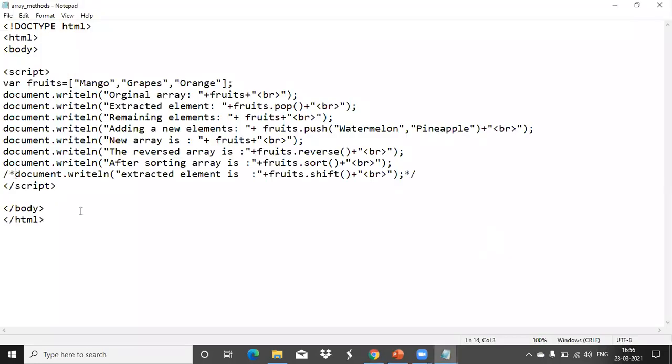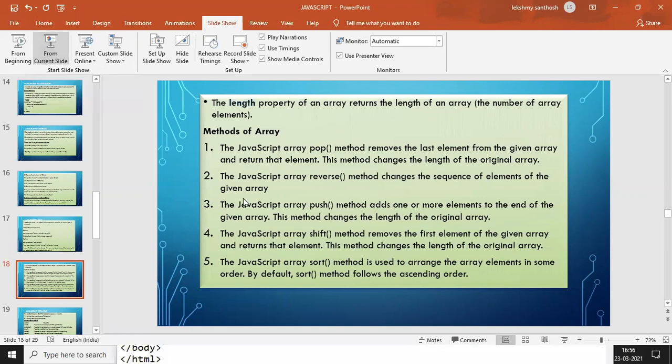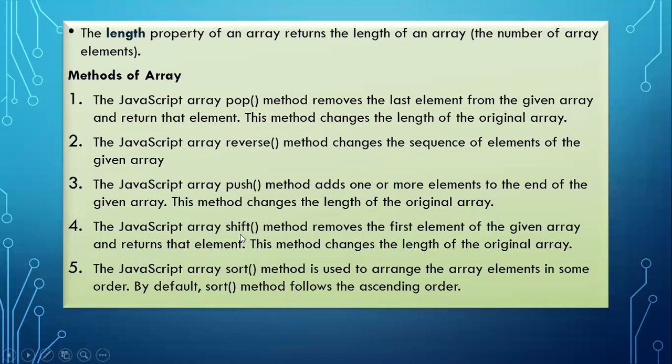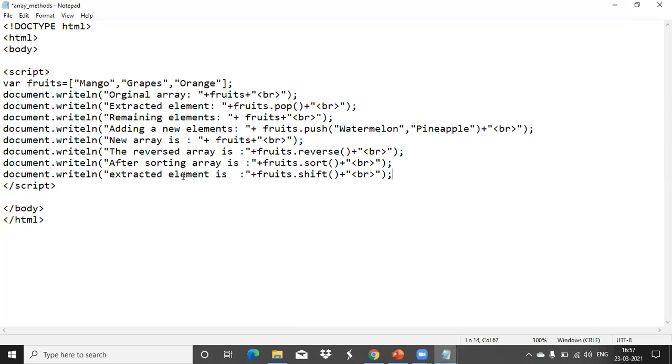We have the shift function. It removes the first element. See, here is the description. The shift method removes the first element of the given array and returns that element. So that I can use here. So that only we have used. We have extracted an element, fruits dot shift.